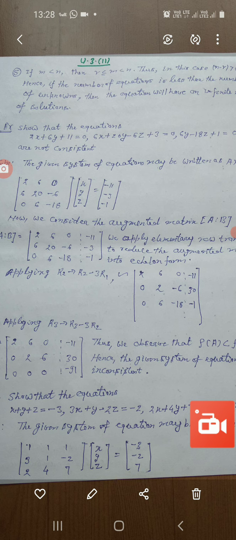Thus we observe that the rank of A is equal to 2 and the rank of AB, that is the augmented matrix, is 3. It means the rank of A is less than the rank of AB. Hence the given system of equations is inconsistent.